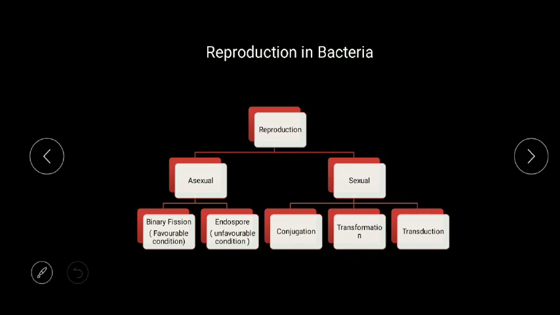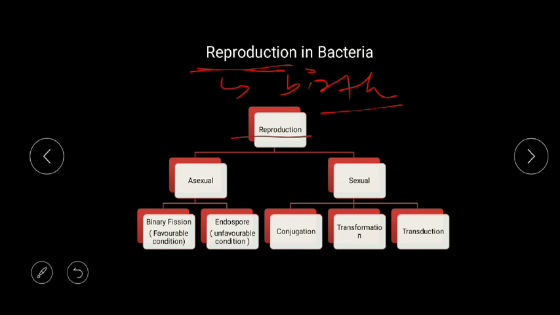Next topic which we start is reproduction in organisms, in bacteria. You know that reproduction is nothing but giving birth to young ones. It is one of the important events for the propagation of life. Now when we talk about reproduction in bacteria, it is of two types, that is asexual and sexual.